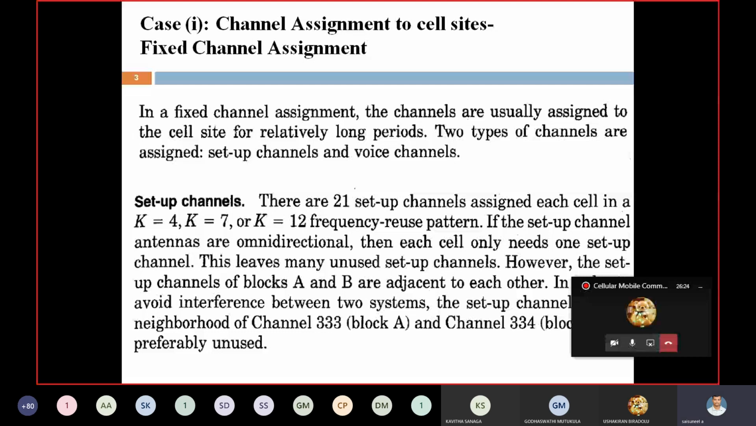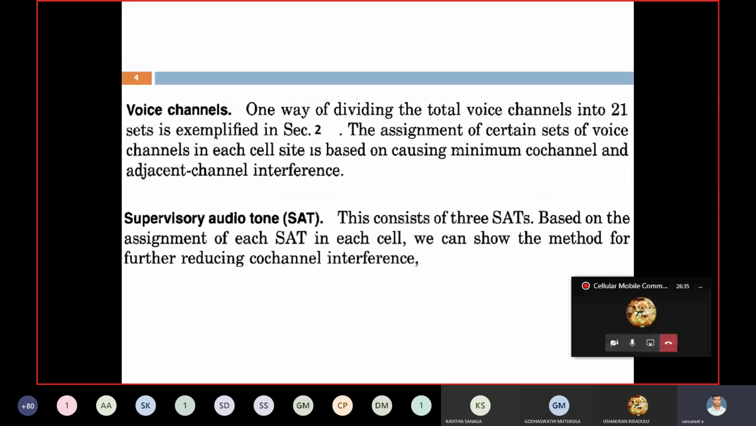Right. What is a voice channel? Already we discussed the voice channel concept. How many sets did we divide into in frequency management in the AMPS topic? 21 sets: 1A, 1B, 1C, 1D, 1E, 1F, 1G, then again 2A, 2B like that, next 3A and so on. That is a total of 21 groups, 21 sets of channels. Each group contains how many voice channels? 15 voice channels plus 1 setup channel.